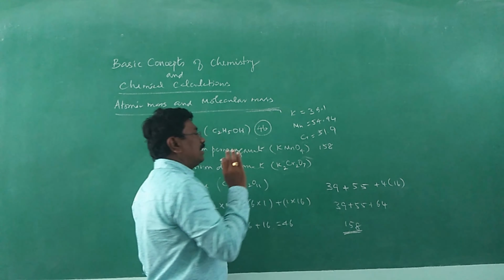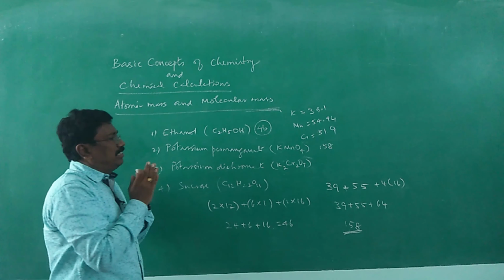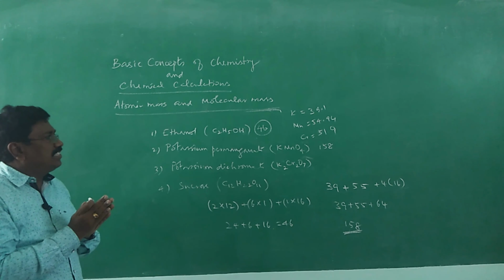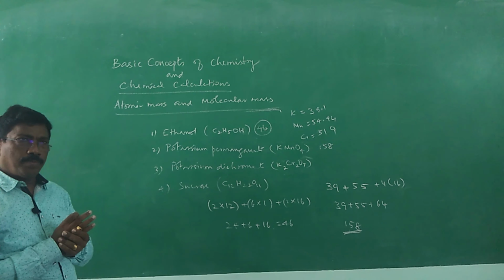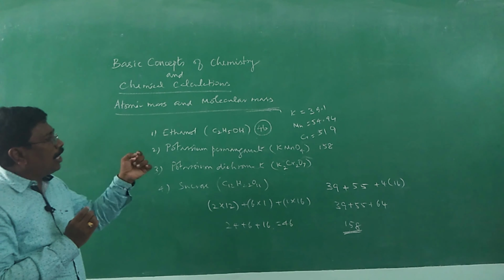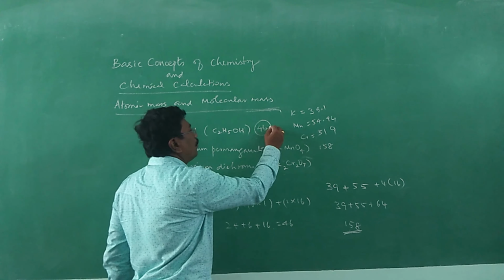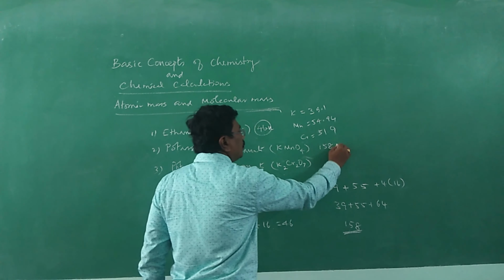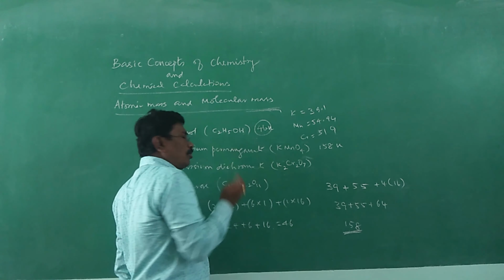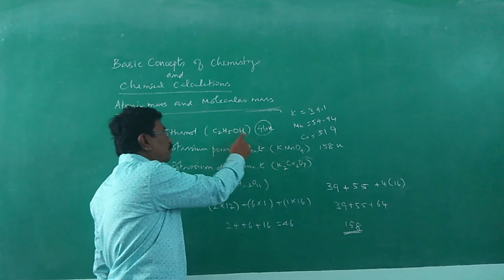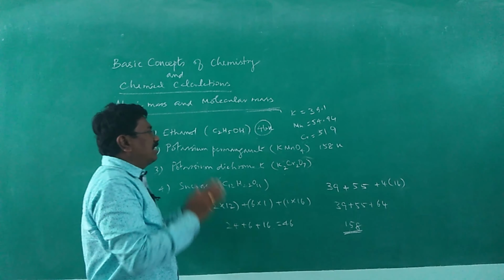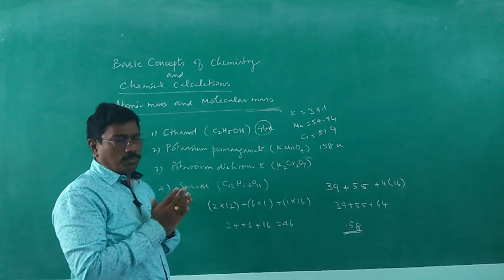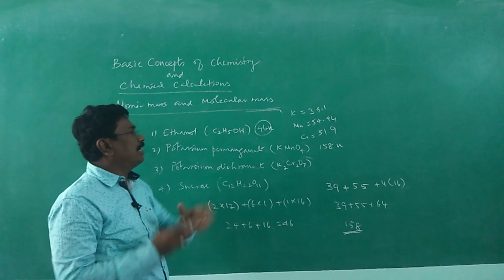Unit: if it is relative, we may consider it as a mere number. If it is for one molecule, it may be considered as atomic mass unit, AMU or u. If we consider just one molecule, 6 atoms of hydrogen, 1 atom of oxygen, the actual weight will be given as u. Relative means just a mere number.